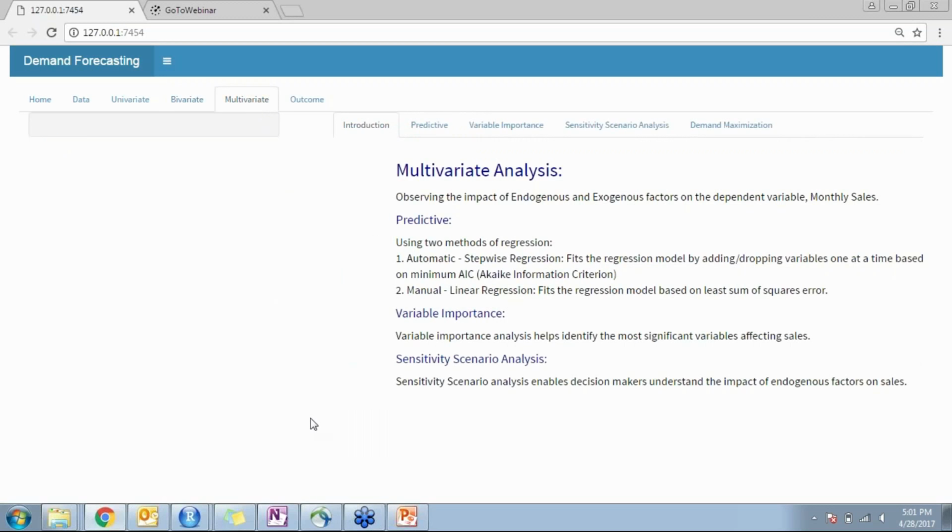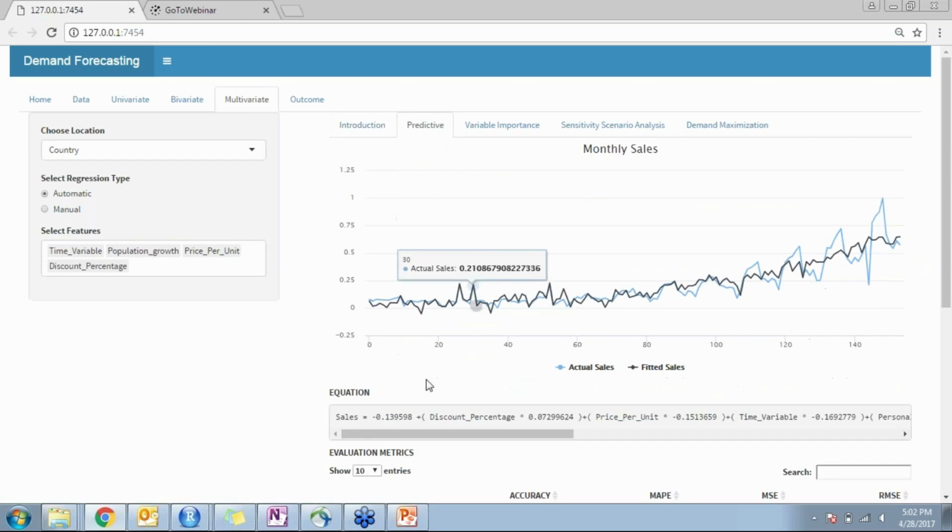Once bivariate analysis is carried out, we move to multivariate analysis. In multivariate analysis, we carry out extensive regression analysis using ridge, lasso, and smoothing, and L1, L2 regularization methods. As is obvious, we use sales as the dependent variable and exogenous and endogenous variables as the independent variables, as explained. So that is the introduction to the multivariate analysis.